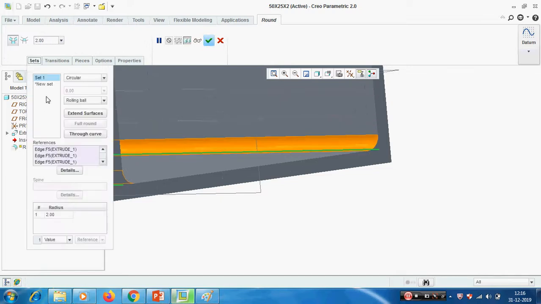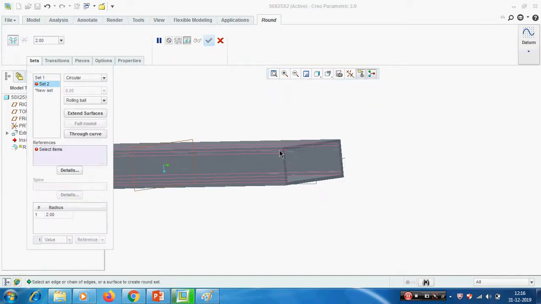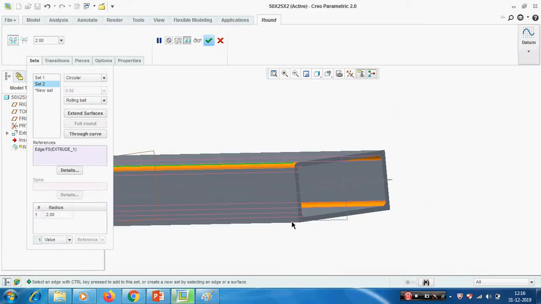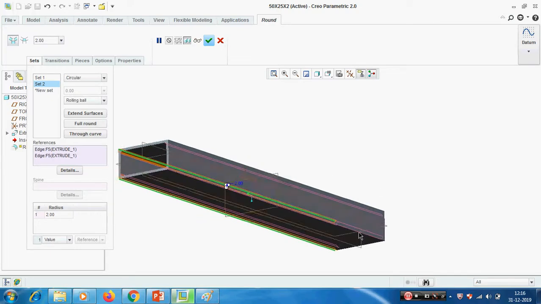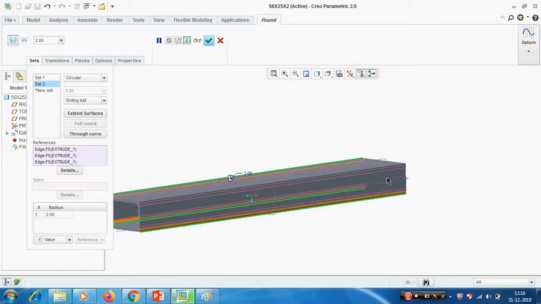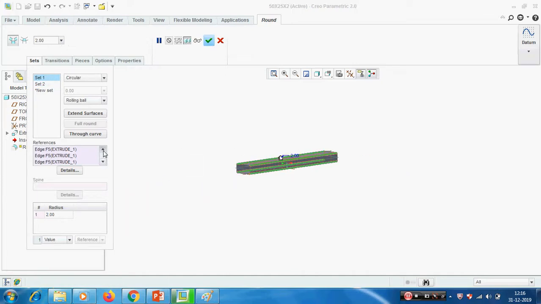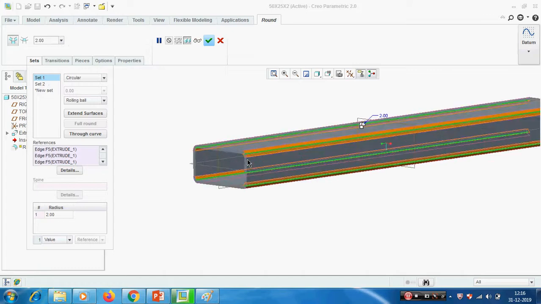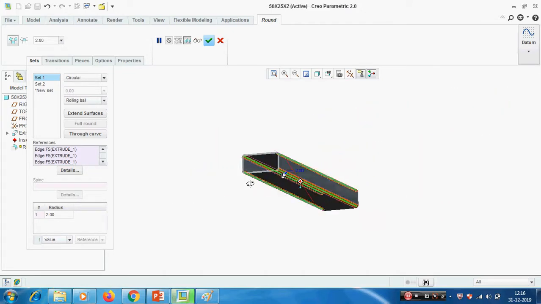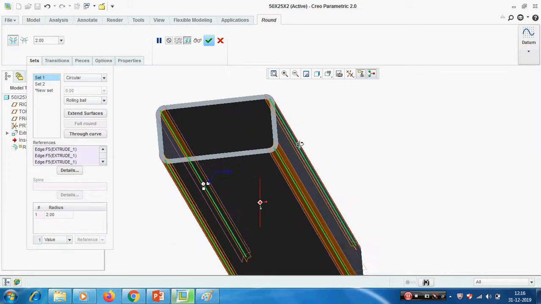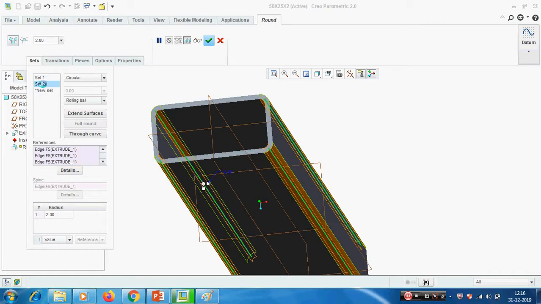For outer I am creating one more set. Outer is 4 mm, inner 2 mm. Only 3 edges are there in the inner. I think we missed one. 1, 2, 3, 4, it is there. Okay.